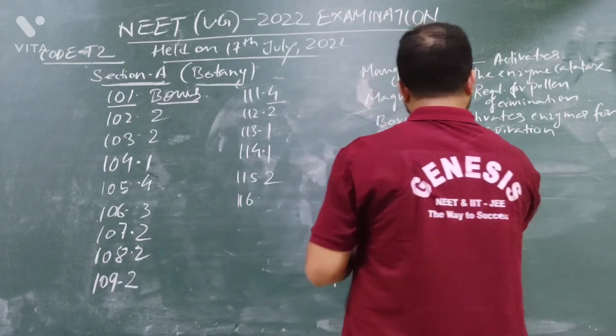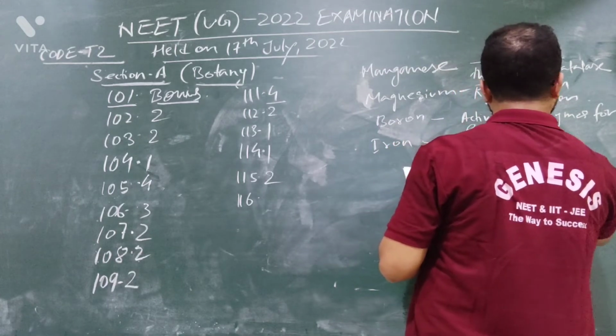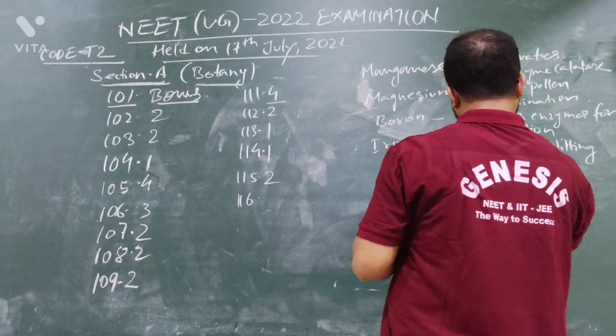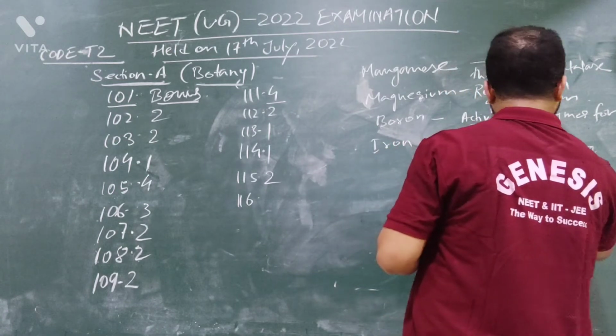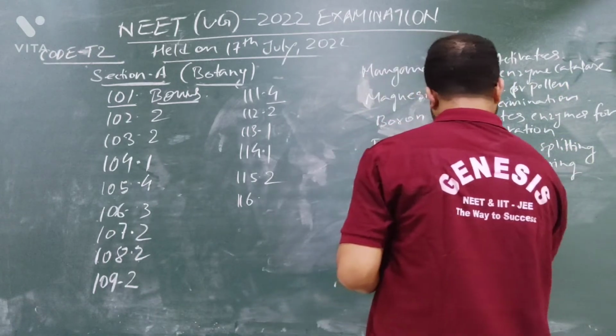Iron, it is given: its function is in splitting of water, of course we know splitting of water occurs during photosynthesis.